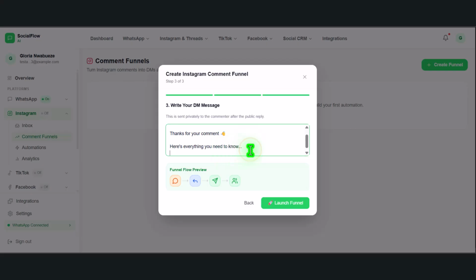Then I'll put in my link. I'll just say something like that, then put my link there. And this is what the person is going to receive on their DM. So once the person comments on a post on Instagram based on a keyword, this automation is going to trigger and they're going to receive a response back from me. They're going to comment on the post, and the trigger is going to reply to them and automatically send them a DM as well. And it's going to add them to our CRM. So everything is just very, very simple.